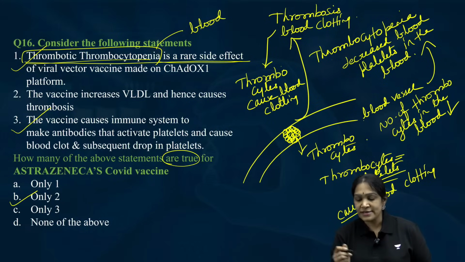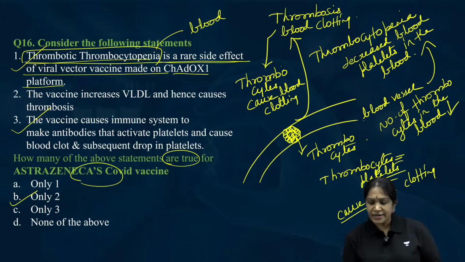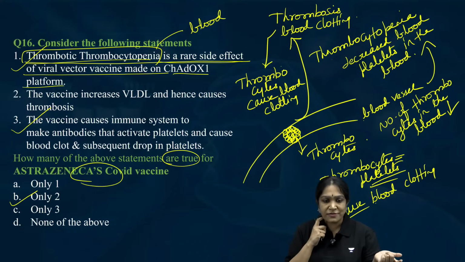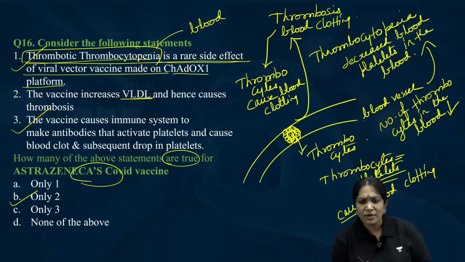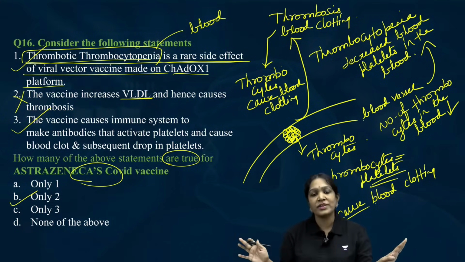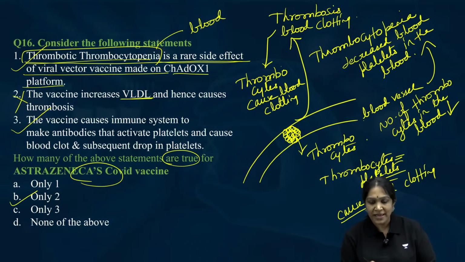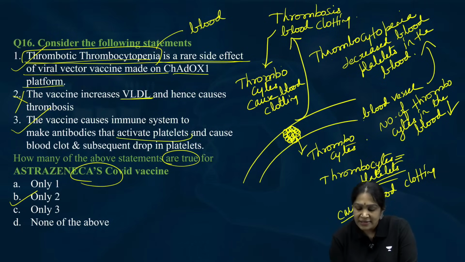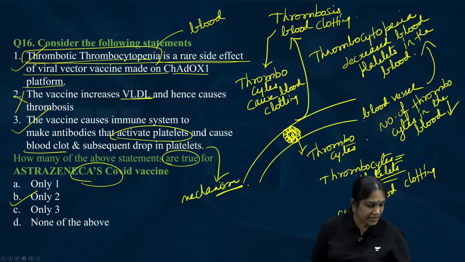Thrombotic thrombocytopenia is a rare side effect of the viral vector vaccine made from the ChAdOx1 platform. What is that? Covishield. The vaccine made on the ChAdOx1 platform for coronavirus is Covishield. The vaccine increases VLDL, very low density lipoproteins. No, that's an irrelevant statement. I just kept it. It has nothing to do with very low density lipoproteins. Then the vaccine causes the immune system to make antibodies to activate the platelets and cause the blood clot. This point is explaining the mechanism.